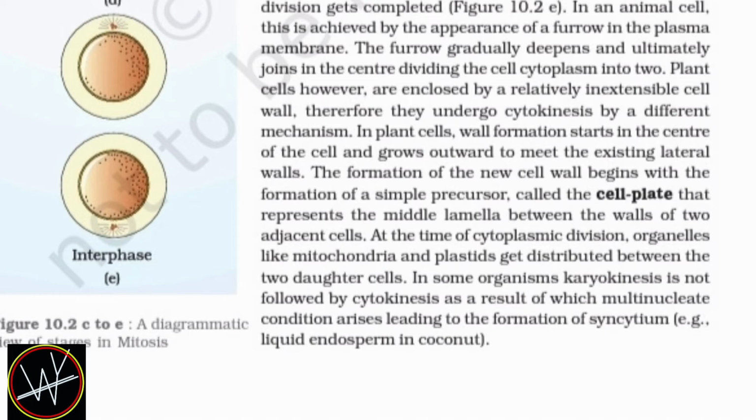At the time of cytoplasmic division, organelles like mitochondria and plastids get distributed between the two daughter cells. In some organisms, karyokinesis is not followed by cytokinesis, as a result of which multinucleated conditions arise, leading to formation of syncytium. Example: liquid endosperm of coconut.